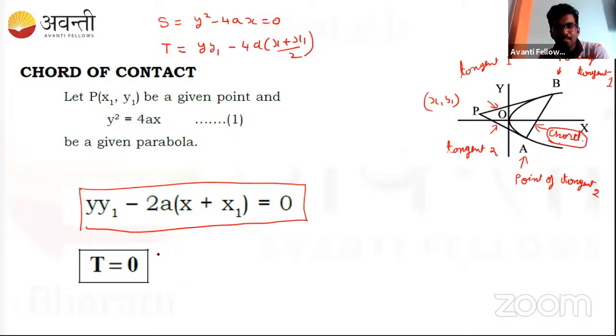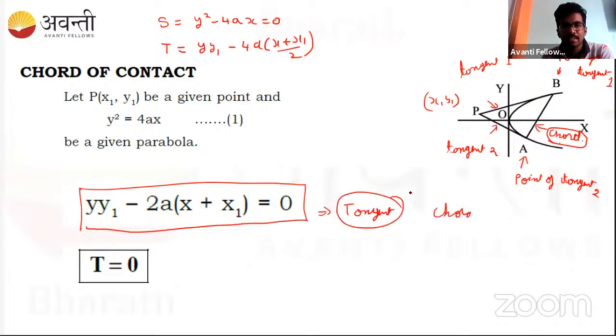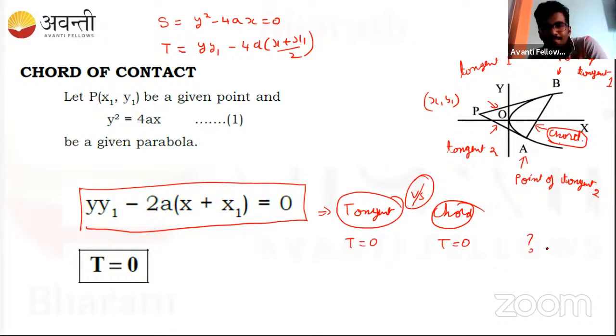So this is the tangent equation, and if you equate the tangent equation to 0, how do we get the chord of contact? Then how is it different from the tangent? Can you answer? This is actually the tangent equation. How is the tangent equation different from the chord equation, tangent versus chord? Who can answer it? For both the cases, I gave the same equation, that is t is equal to 0. How? What is the difference between them?